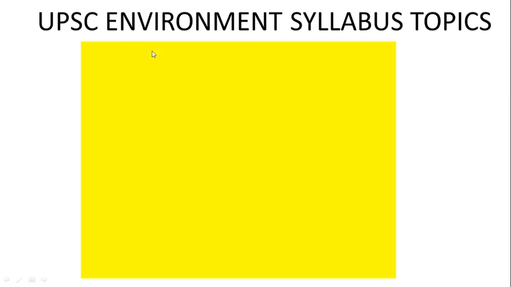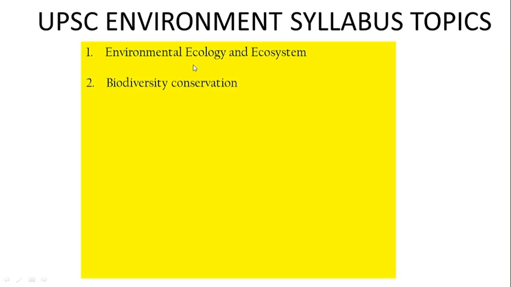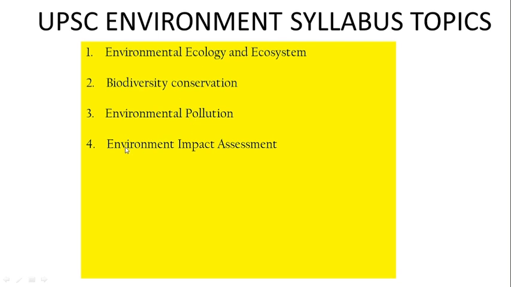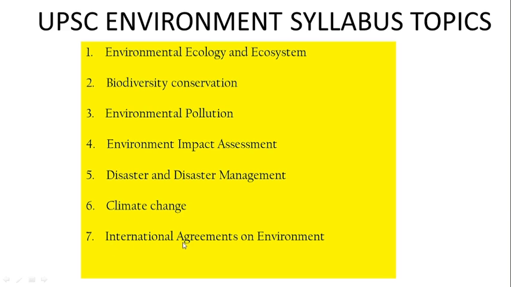So, broadly, we can classify that the following are the main environmental topics of the UPSC syllabus. First, environmental ecology and ecosystem. Second, biodiversity conservation. Third, environmental pollution. Fourth, environment impact assessment. Fifth, disaster and disaster management. Sixth, climate change. Seventh, international treaties or agreements on environment. And last, environment in news or current affairs.